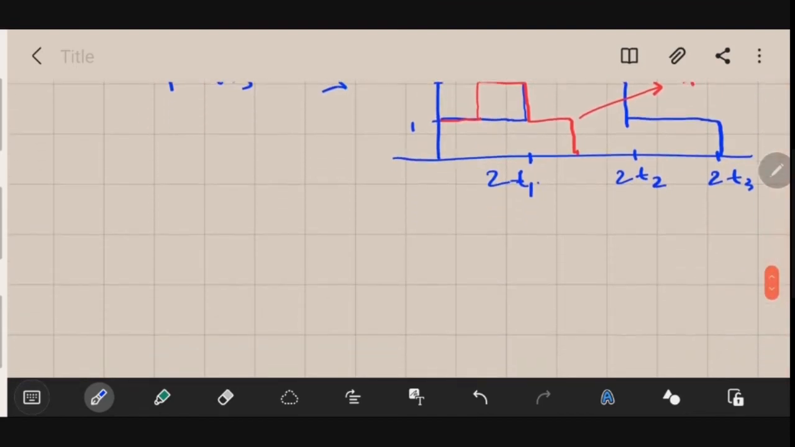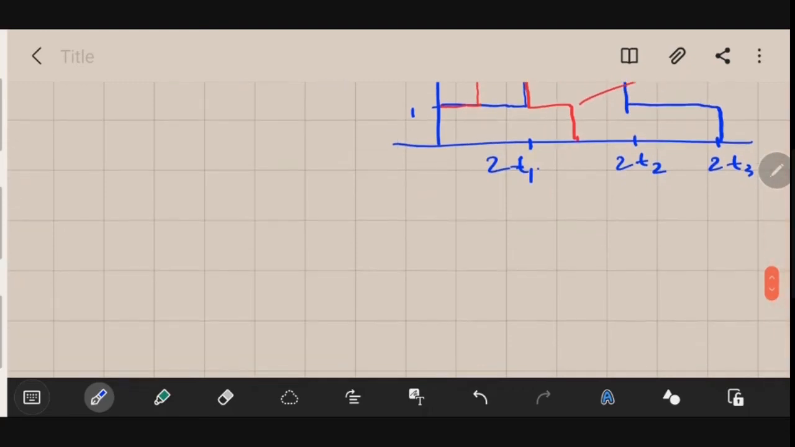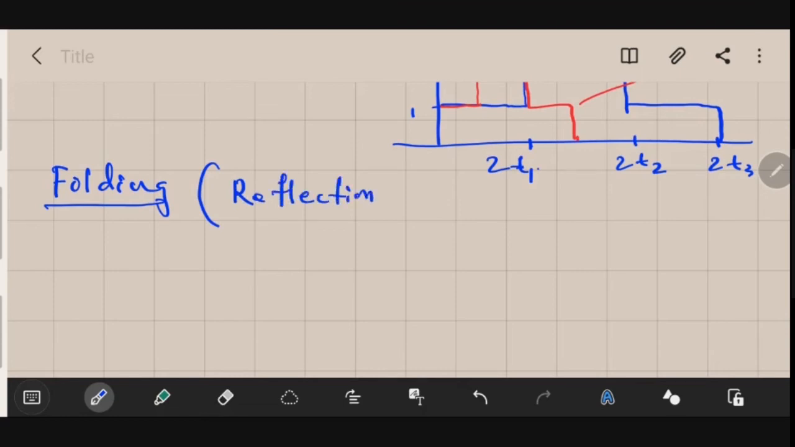So let me scroll it up. The next operation that we will be doing is the folding. This folding is otherwise known as reflection or transpose. Let me write the definition first, and then we will be performing the reflection operation on a signal.